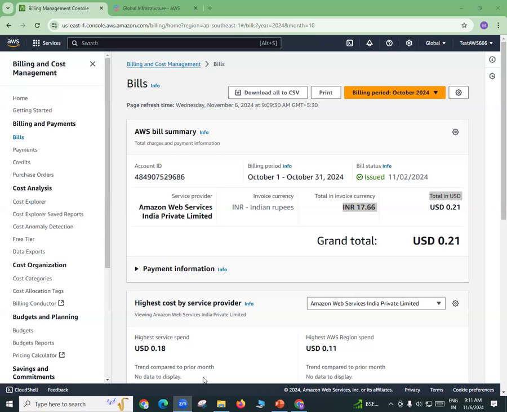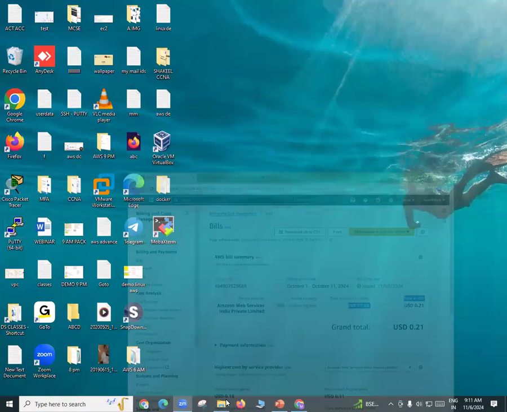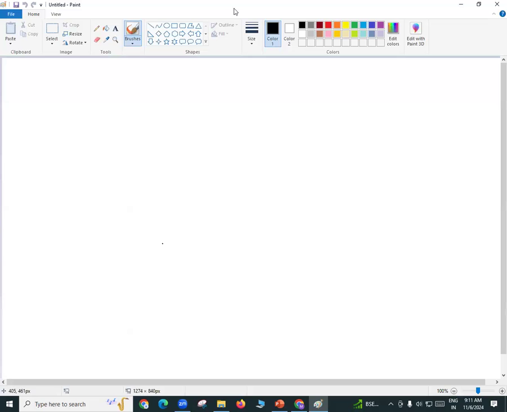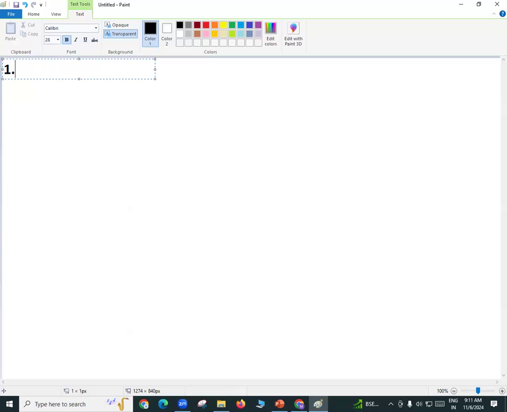Remember how to use these services? There are three things, right? Latency. Just go back to Paint. So what are the things we need to consider? Latency, services, and the cost. So before we select a region, we need to consider these three things. See, in every scenario, in every situation, latency should get the top priority. Cost should be at the bottom. We should not simply save money and increase the latency there.